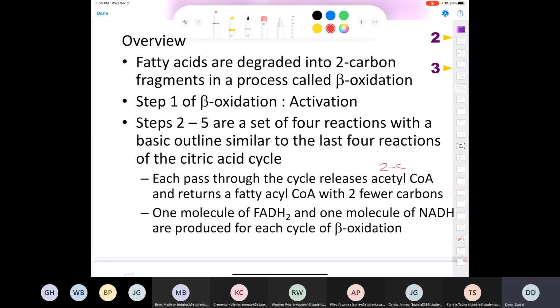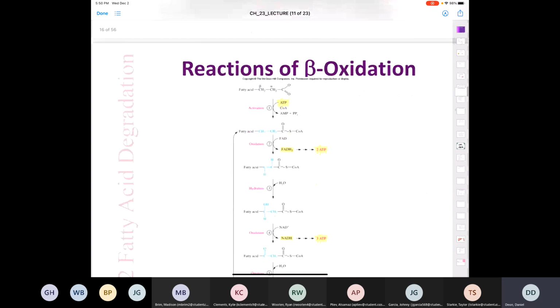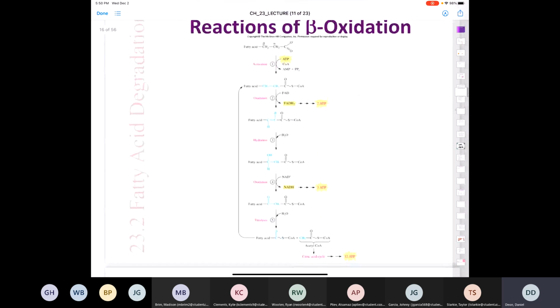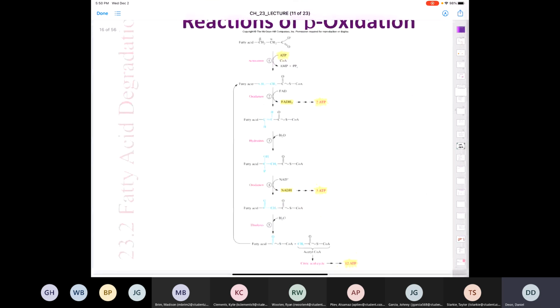Okay, all right. So not only do we produce acetyl coenzyme A, which can enter the Krebs cycle or the citric acid cycle, but we also produce these two coenzymes, which can be oxidized through oxidative phosphorylation and produce even more ATP. So again, you can see how we can harness a lot of energy here. Now here's an overview of the process of beta oxidation.